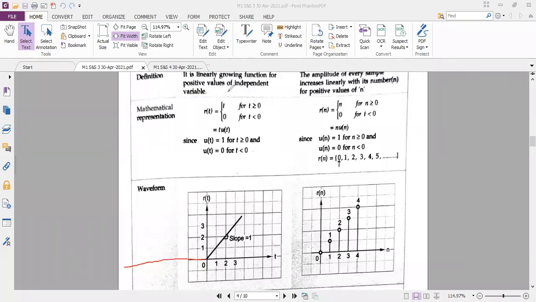If I write R of t is equal to t square, will it be correct as per the diagram? Tell me. Yes, ma'am. R of t is equal to t square. If I write, is it correct? I am asking for this diagram. How is the relation? It should be directly equal to t. I hope you are getting it.